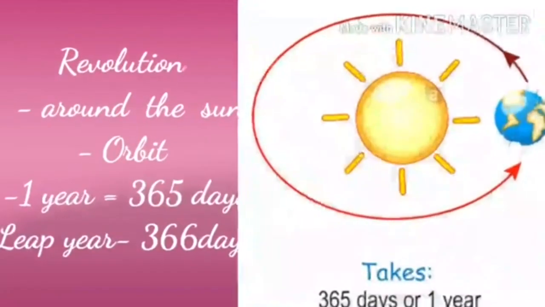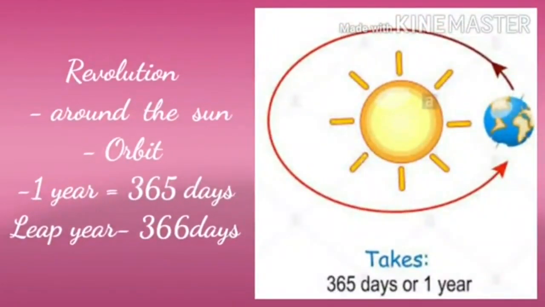Children, now we are going to discuss revolution. What is revolution? The movement of the earth around the sun in a fixed path is called revolution. See, the earth revolves around the sun in a fixed and elliptical orbit. Elliptical means an oval shape.